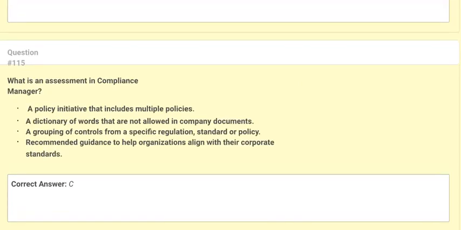Next question is, what is an assessment in compliance manager? Option A, policy initiative that includes multiple policies. Option B, a dictionary of words that are not allowed in company documents. Option C, a grouping of controls from a specific regulation, standard, or policy. Option D, recommended guidance to help organizations align with their corporate standards. Correct answer is option C.